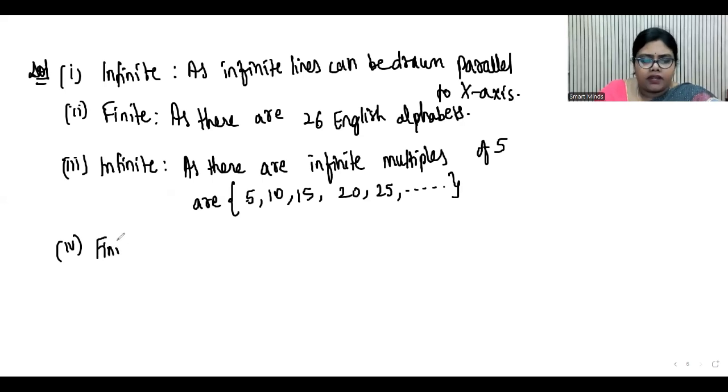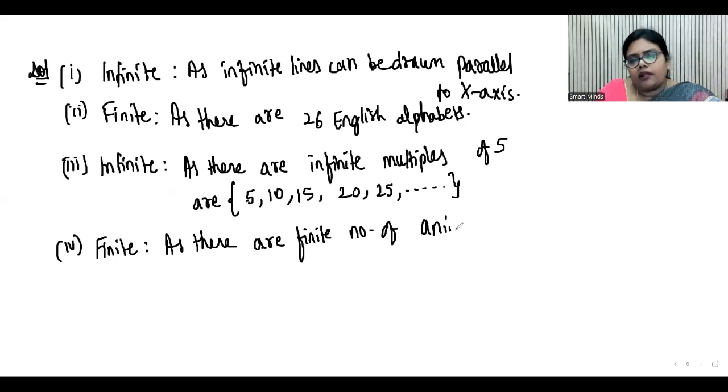Next, number 4, the set of animals living on the earth. Animals are finite, right? Because there are a finite number of animals living on the earth.